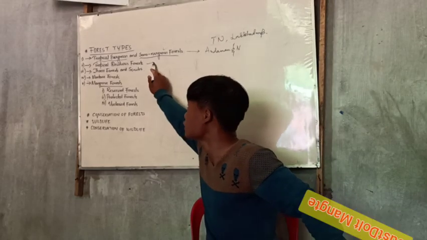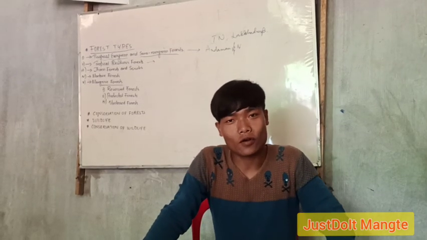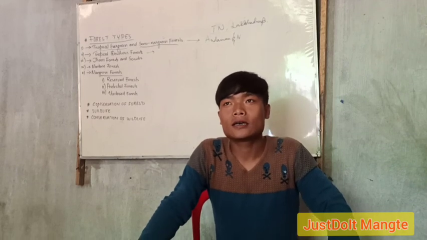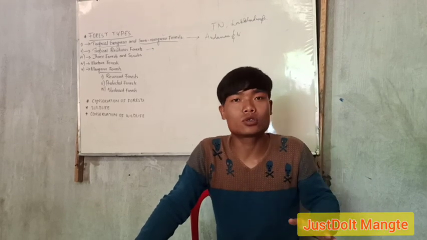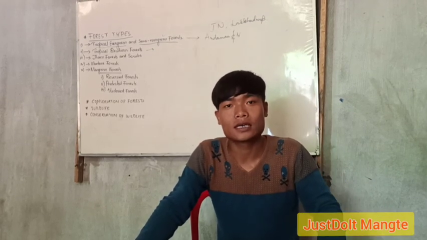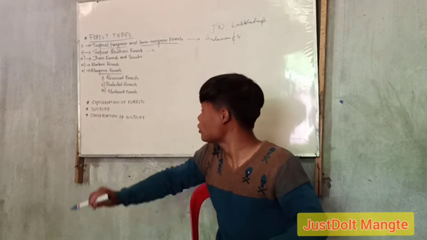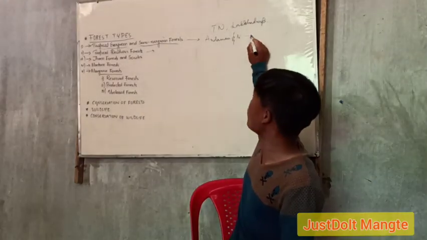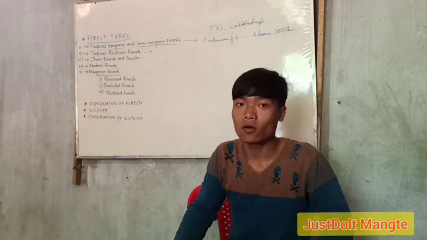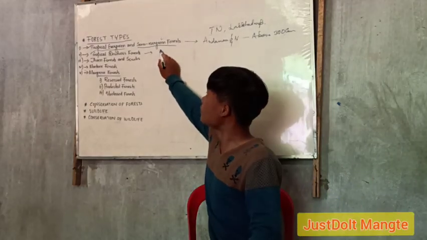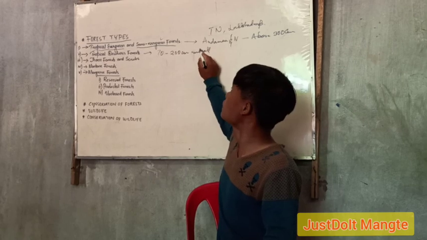Now let us see tropical deciduous forest. Tropical deciduous forests are the most widespread types of forests in India. That means they are the most common type of forest found in India compared with the other types of forests. And they are found in a region where, compared with the above 300 centimeter rainfall, here we will find 70 to 200 centimeter rainfall annually.